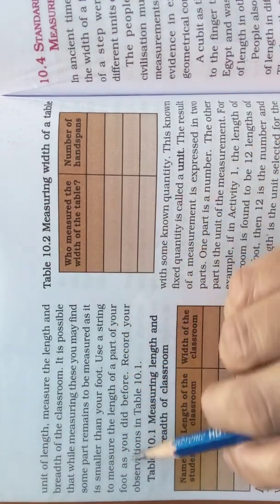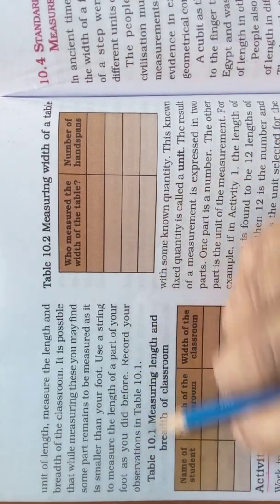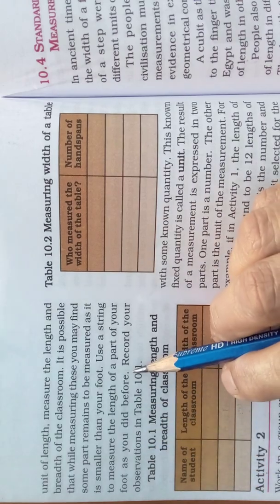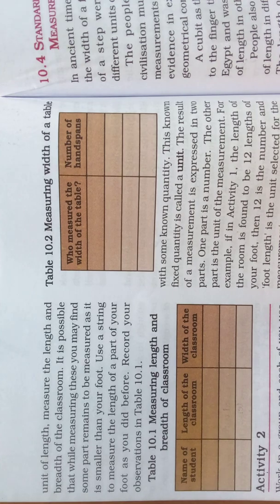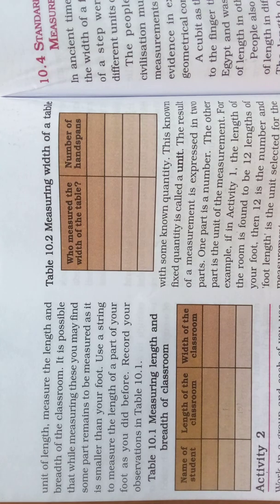Use a string to measure the length of a part of your foot as you did before. But if you measure with your foot, it may be different for different children. You will get different lengths, children, because all do not have the same foot size. See, if you take your shoe size, all your shoe sizes are not the same. The shoe sizes of different children are different, even for children of the same age.